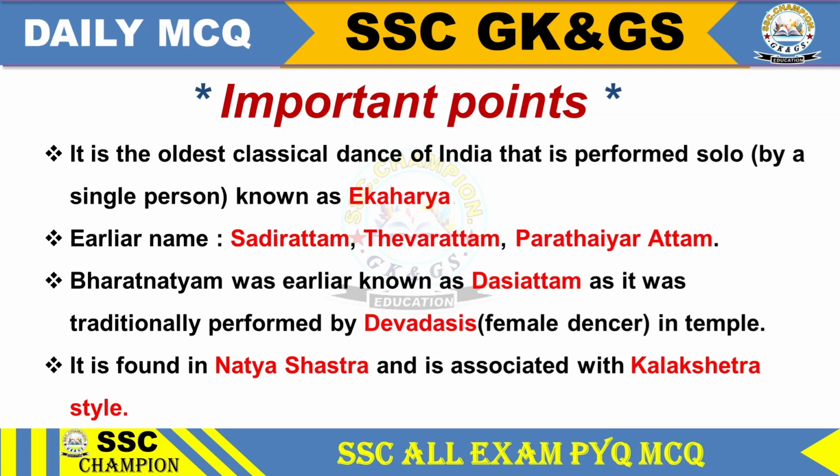Important points about Bharatanatyam. It is the oldest classical dance of India that is performed solo by a single person, known as Ekaharya. Earlier names were Sadirattam, Devarattam, Parathiattam. Bharatanatyam was earlier known as Dasiyattam, as it was traditionally performed by Devadasis, female dancers, in temples. It is found in Natya Shastra and is associated with Kalakshetra style.